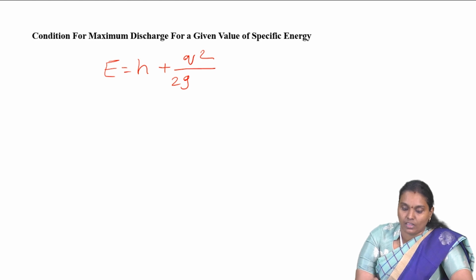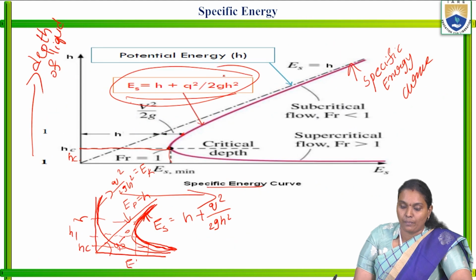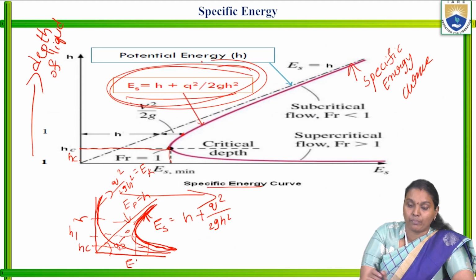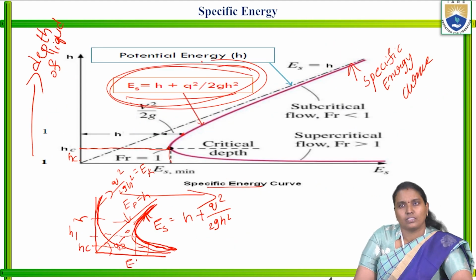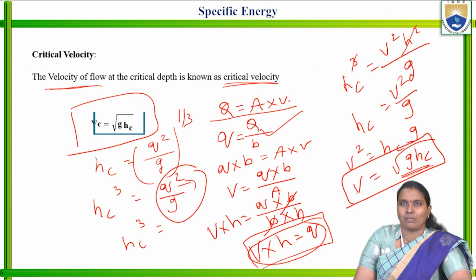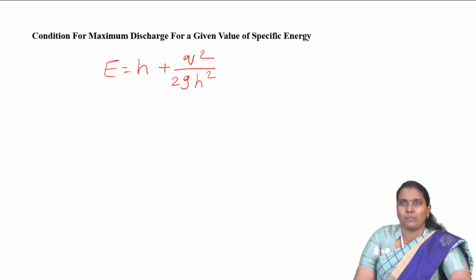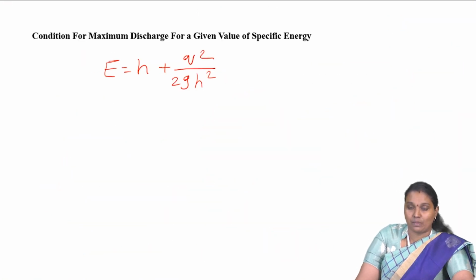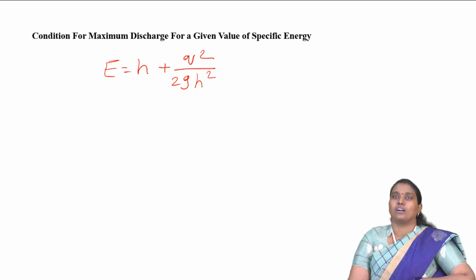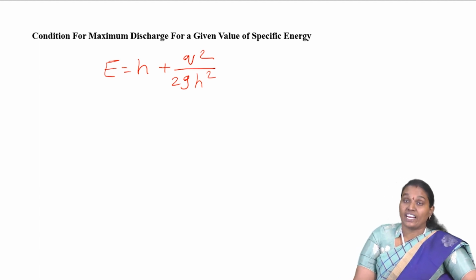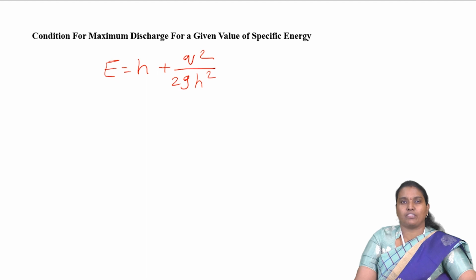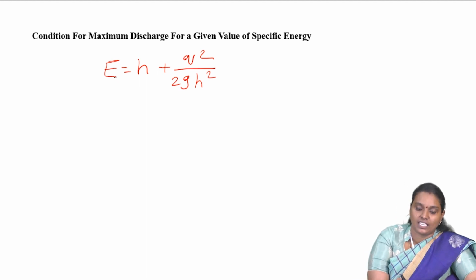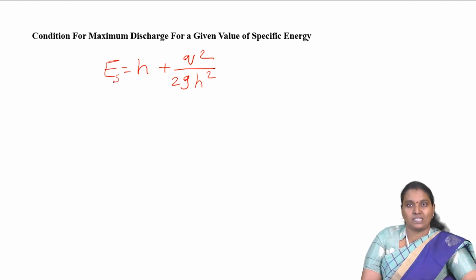This is the standard specific energy equation, where H represents the potential energy and Q square by 2GH square represents the kinetic energy. The combination of the potential energy and the kinetic energy gives the specific energy.